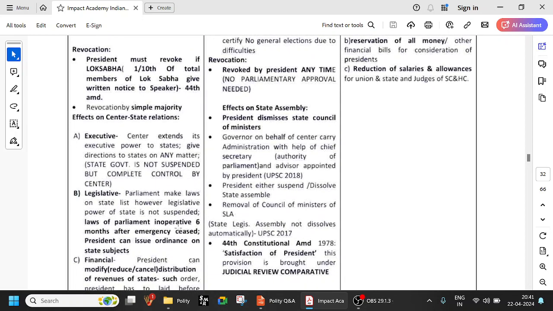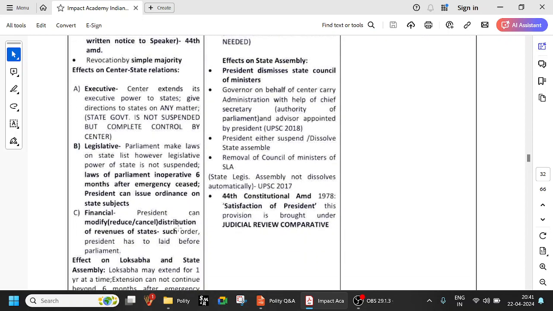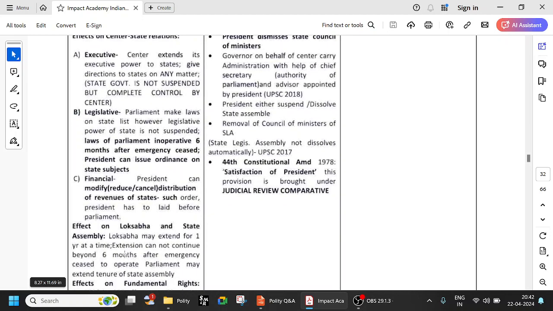Effect on Center-State relations. The Center extends its executive power to the state, giving directions to the states on any matter. The State government is not suspended, but there is complete control of the Center. Legislatively, Parliament makes laws on the state list. However, the legislative power of the state is not suspended. Laws of Parliament become inoperative 6 months after the emergency has ceased. The President can issue ordinances on state subjects. Financially, the President can modify, reduce, or cancel the distribution of revenues to states. Such an order of the President has to be laid before Parliament. So all these things can be done during the emergency.